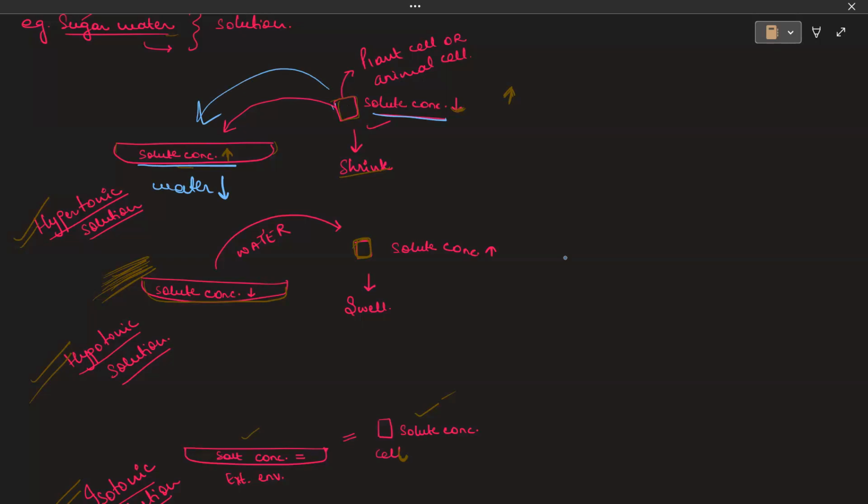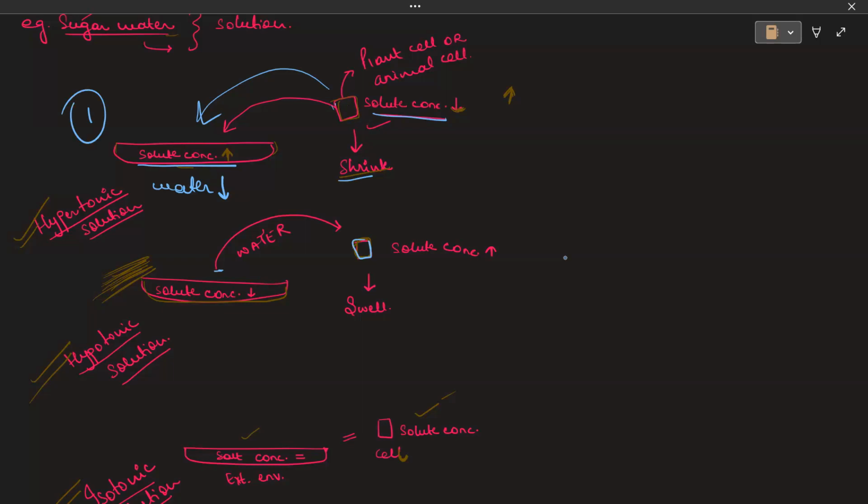Now, when the solute concentration is low in the external environment and inside the plant cell or animal cell the solute concentration is high, then the water from the external environment will move into the cell. This will be known as a hypotonic solution. In the first case, since the water moves out, the cell will shrink.